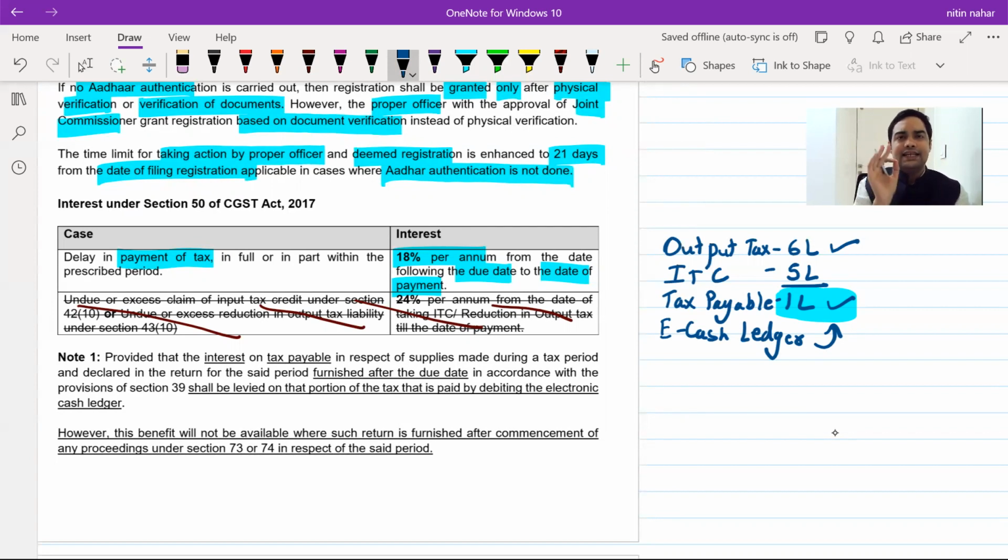So this is the amendment which has been brought. Earlier, there was a confusion whether interest would be applicable on gross liability or net liability. Now government has clarified that it will apply on net liability. That means the amount which you are depositing through e-cash ledger. If you are depositing 1 lakh through e-cash ledger, on that it would be applicable.